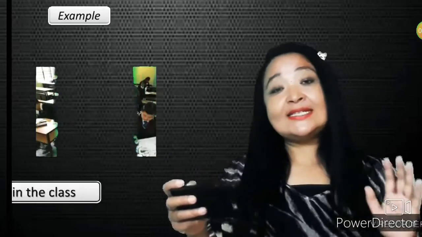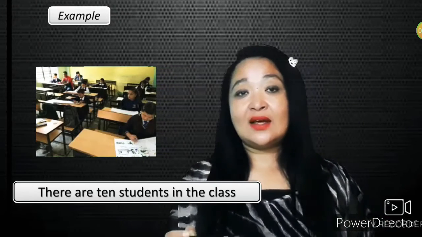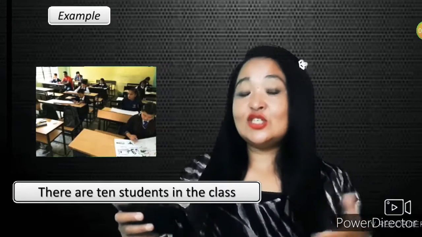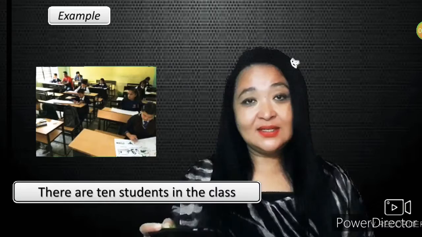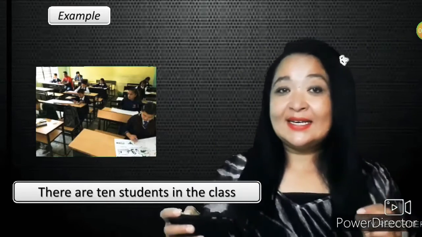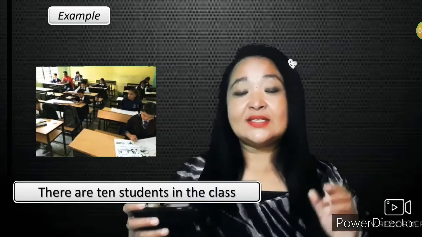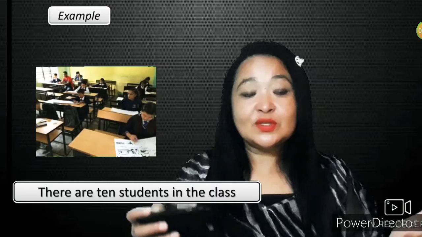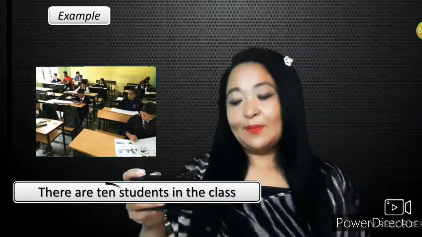You can see it in the example there. There are 10 students in the class. When I say there are 10 students in the class, the word 10 tells you the number of students present in the class. Therefore, the word 10 is an adjective of number, since it tells you the number of students or children in the class.